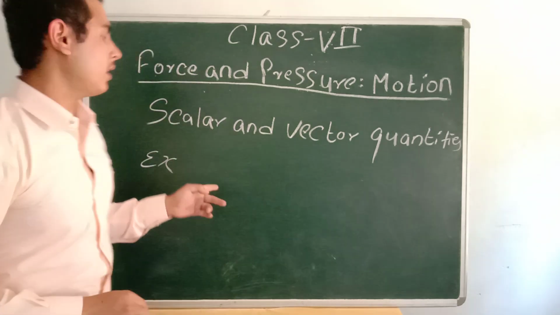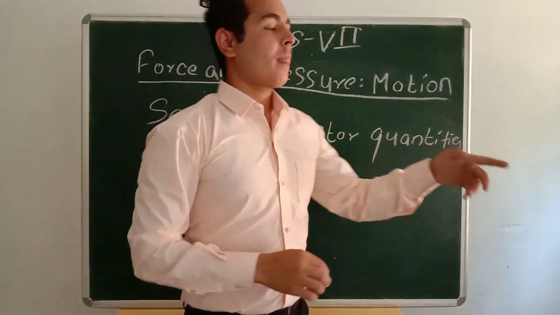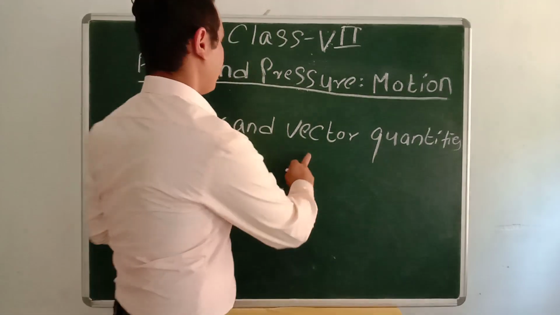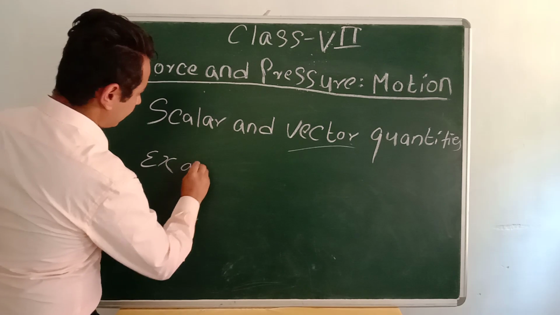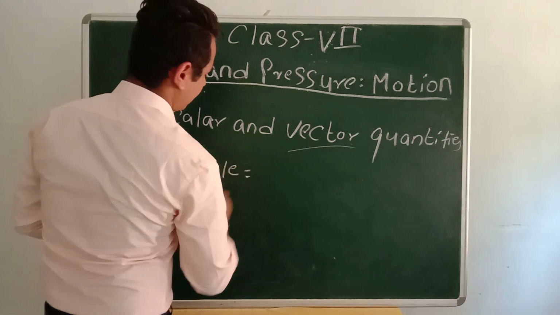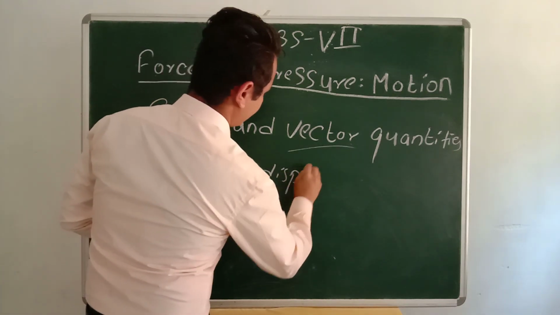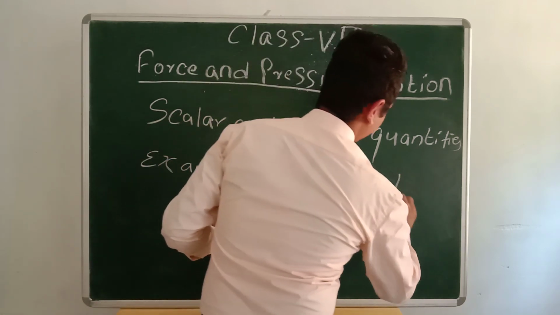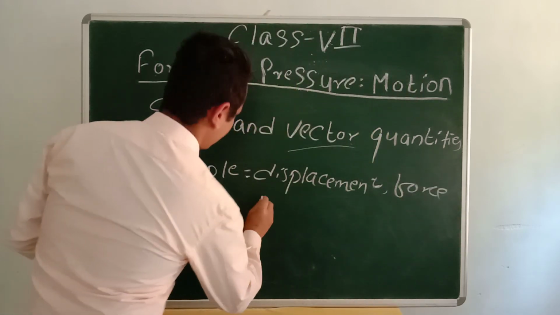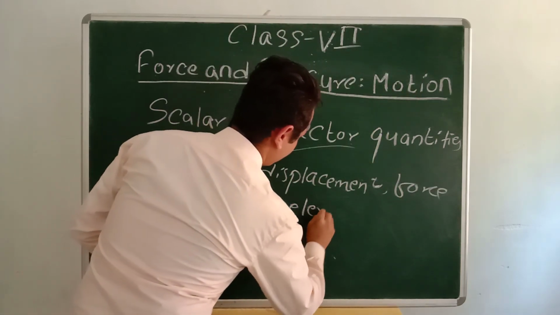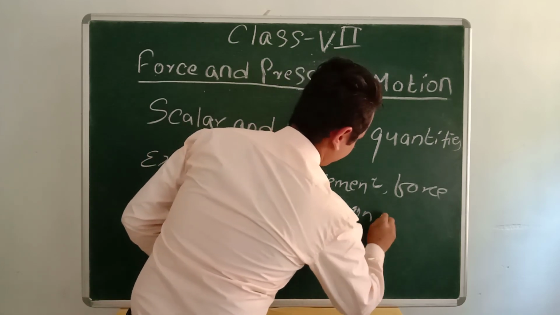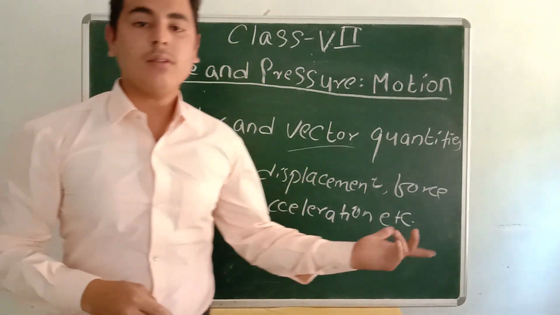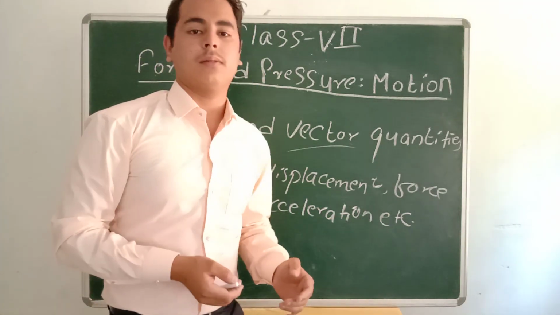And similarly, vector quantities are the quantities which require both direction and magnitude to measure. That is a vector quantity. Examples: displacement, force, acceleration, etc. These terms require both magnitude as well as direction to measure.